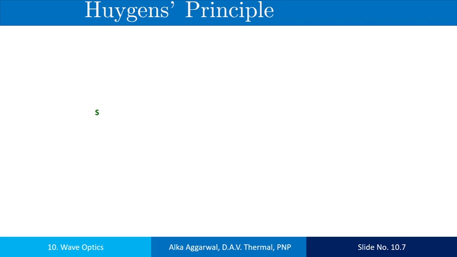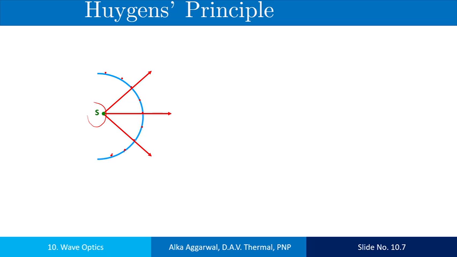S is a point source of light which sends out disturbances with spherical symmetry. Each point is a source of secondary wavelets. These red lines are the rays of light which are perpendicular to the wavefront, and the source is a point source, so its wavefront is spherical, and all these red dots are the wavelets which produce the disturbances.